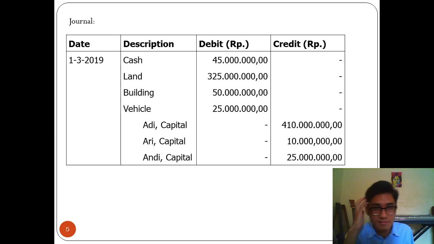Here's the journal. Date the 1st of March 2019. The description, like I said before, we put all the assets on debit. In this case, we have cash, land, building, and vehicle, and credit all of their capitals accordingly.